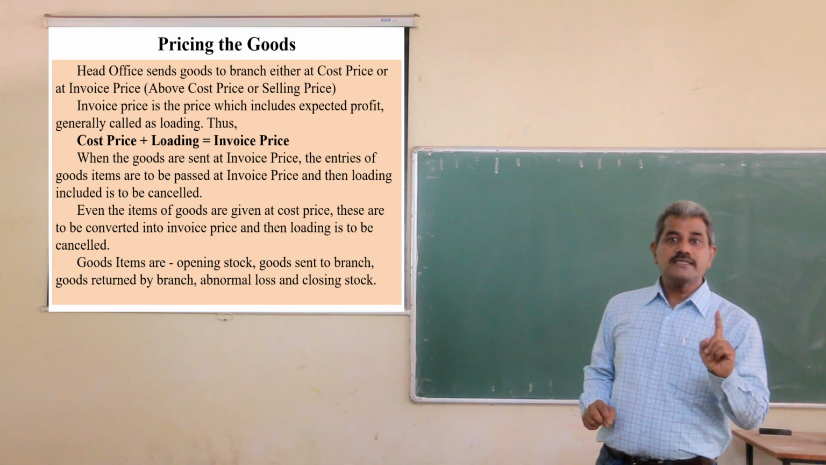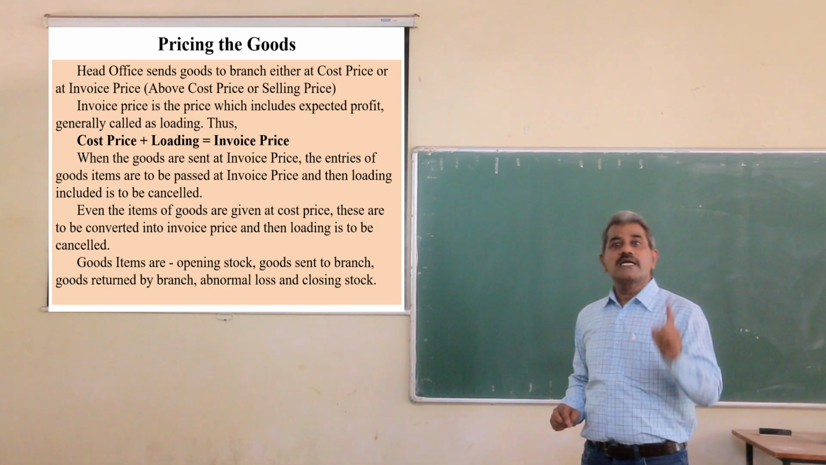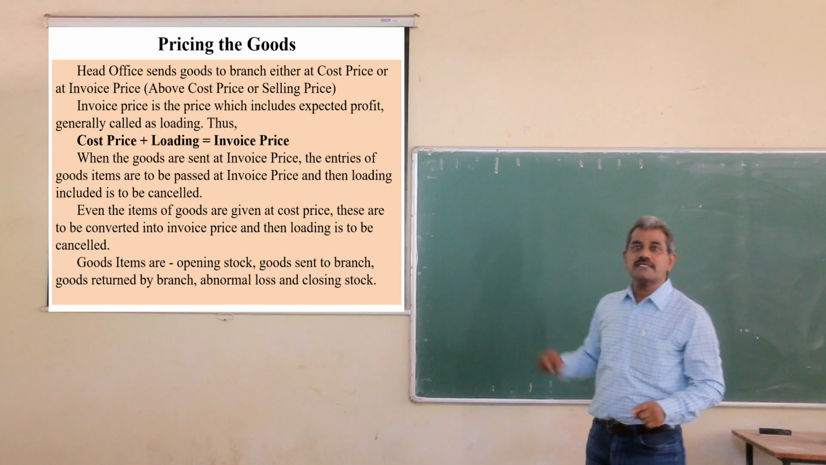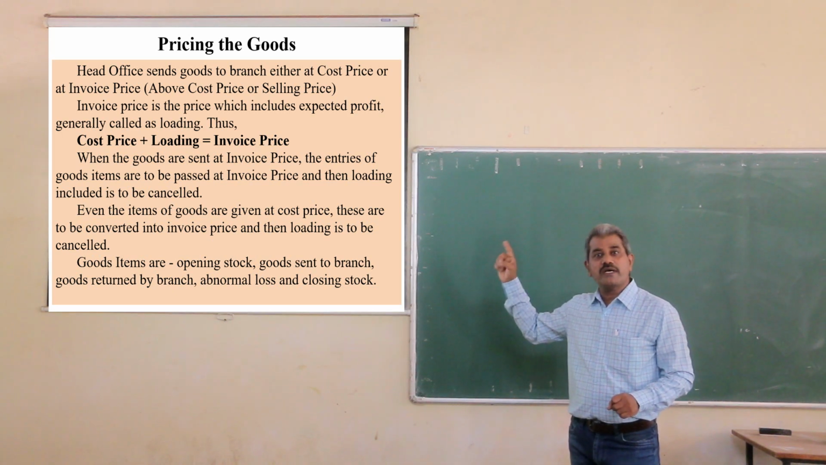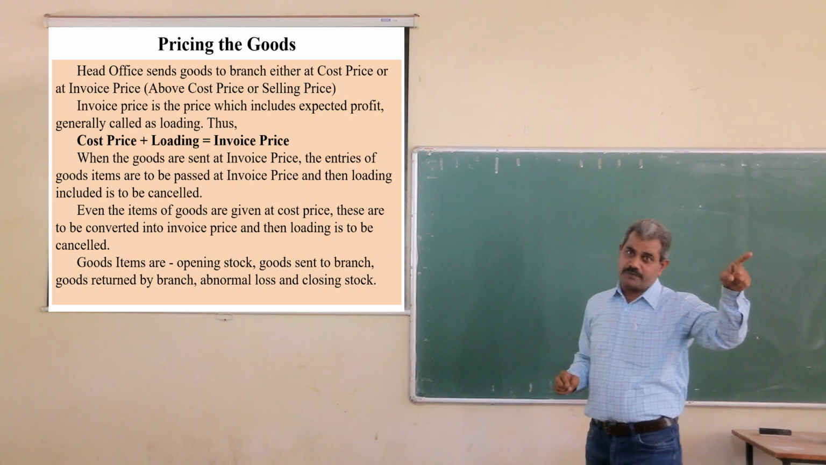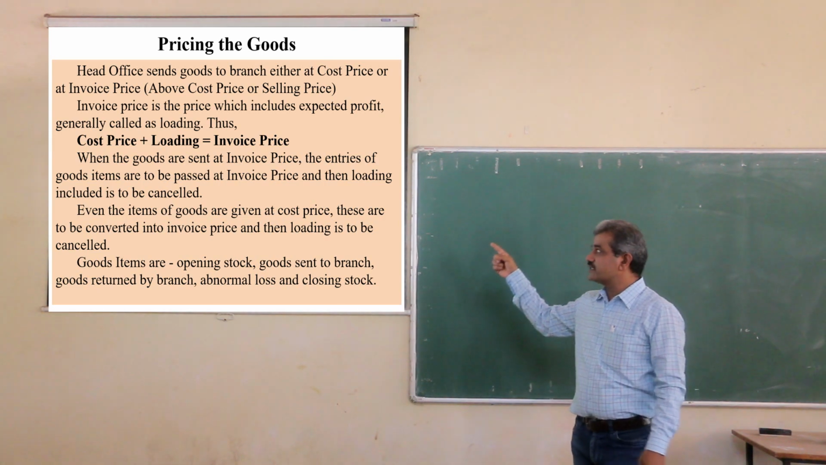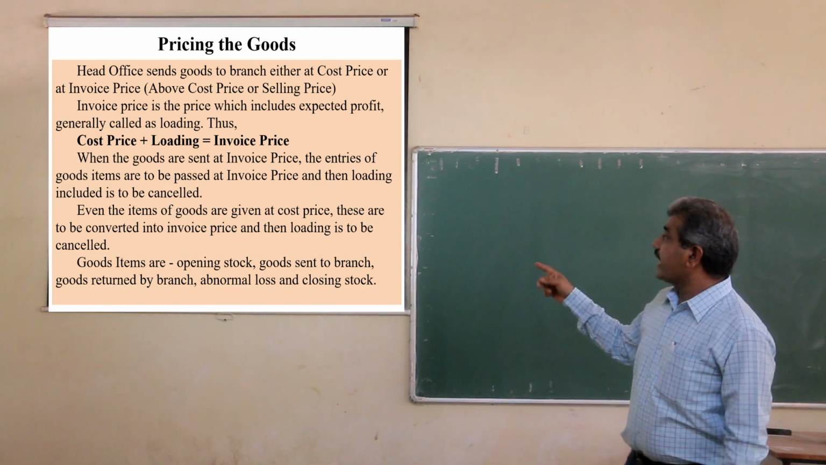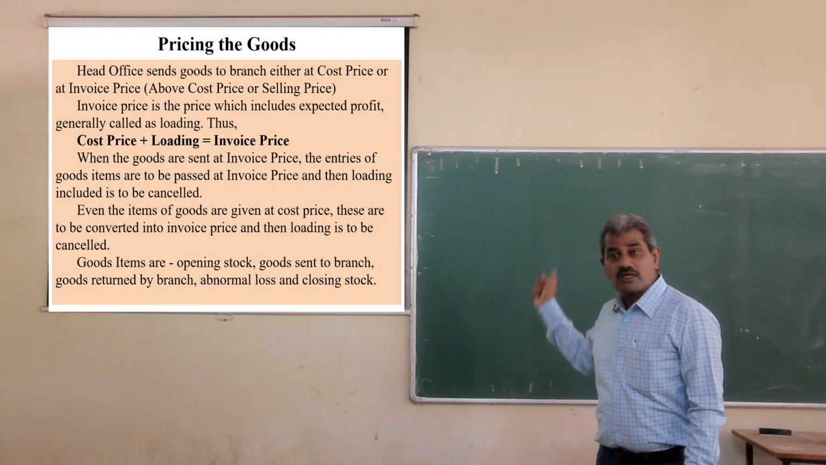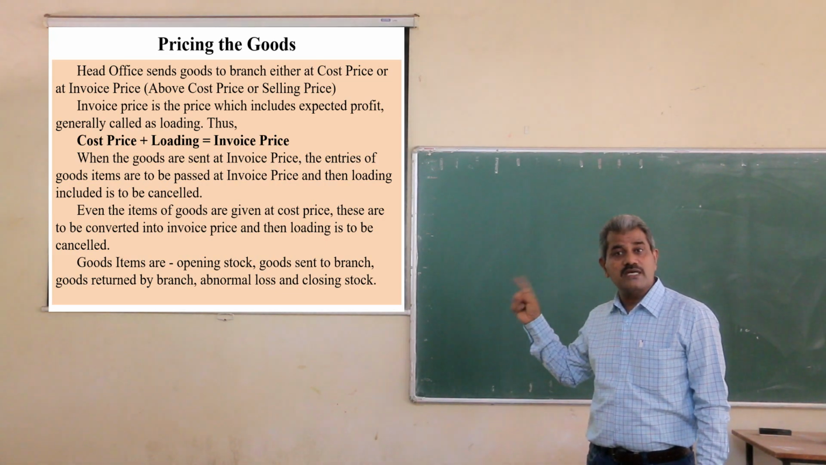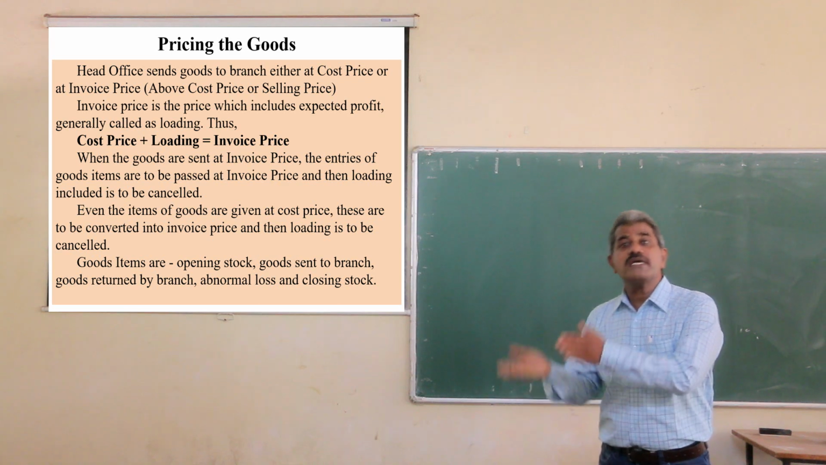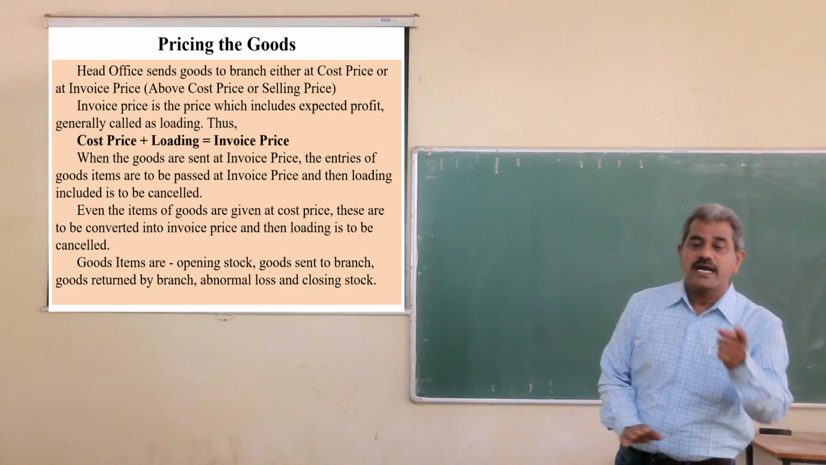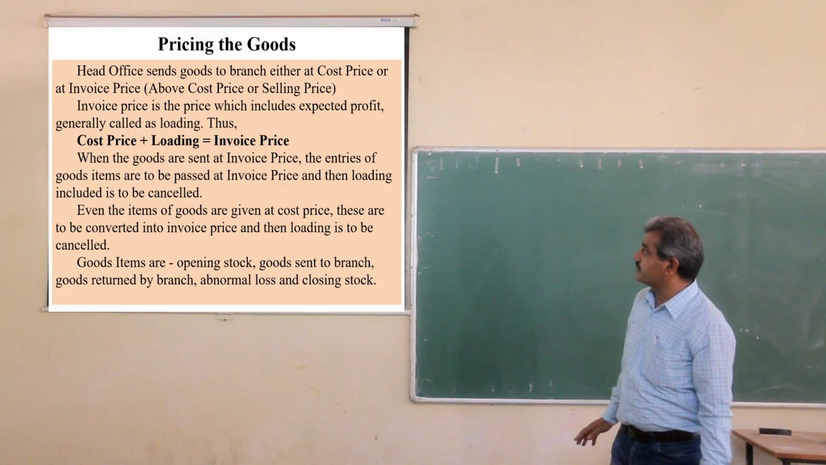All the entries of goods items in the head office books regarding the branch are passed with the invoice price when the goods are sent at invoice price, and then loading is cancelled. Even if the items of goods are given at cost price, these are to be converted into invoice price, and then loading is to be cancelled.